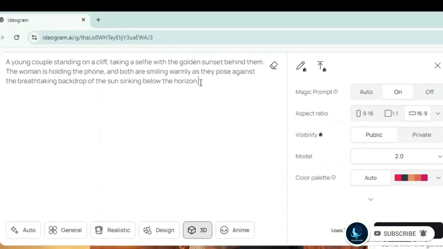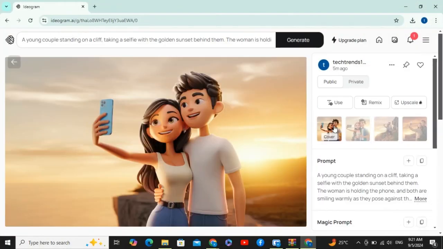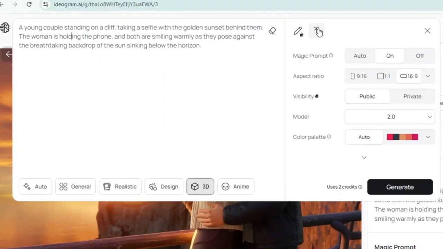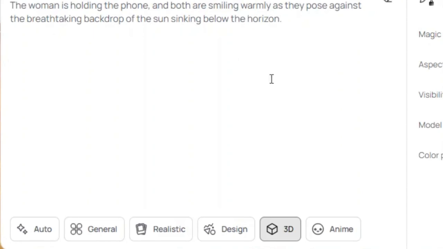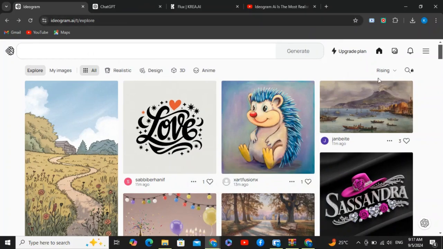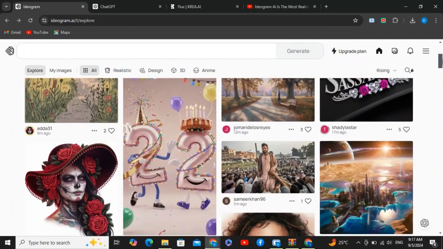Now try the next prompt, and this time I am going with the 3D filter. So these are the outputs, looks good. Now we do have a couple more styles, like design, anime, and general. You can give it a try, but my favorite one was the realistic style, and I wanted to compare this with Flux AI, and I have to say this is the king of realism.